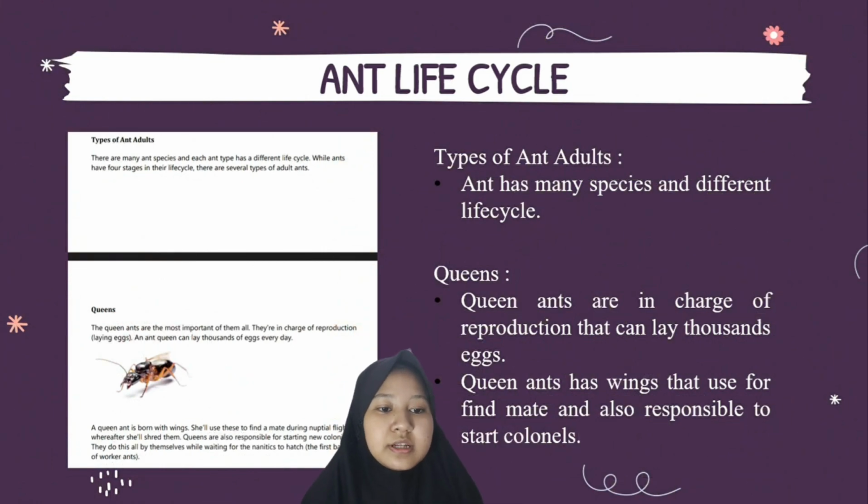Ant life cycle. Types of ant adults. Ants have many species and different life cycles. Queens. Queen ants are in charge of reproduction and can lay 1,000 eggs. Queen ants have wings that are used to find a mate and they are also responsible for starting colonies.